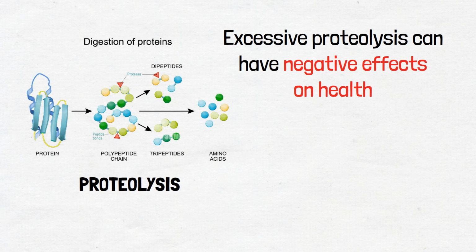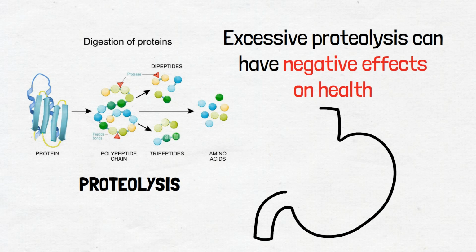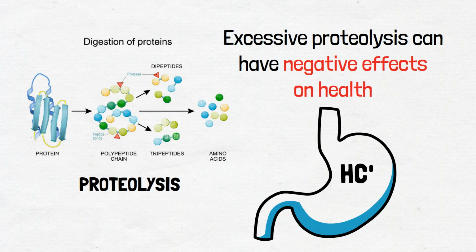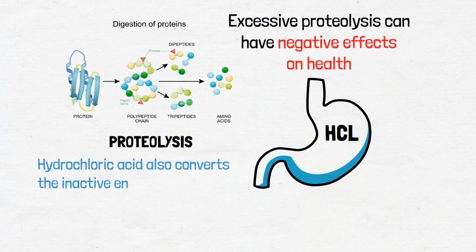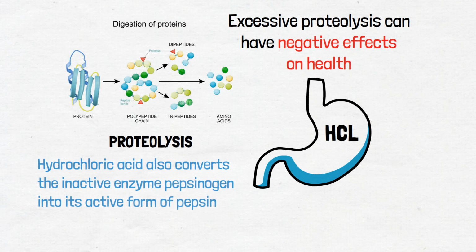The breakdown of proteins begins in the stomach, as there is very little enzyme digestion of protein in the mouth. Hydrochloric acid, HCl, denatures proteins by untangling the protein and breaking peptide bonds between amino acids. Hydrochloric acid also converts the inactive enzyme pepsinogen into its active form of pepsin. Pepsin further denatures proteins into single amino acids. These amino acids are then absorbed within the small intestine.